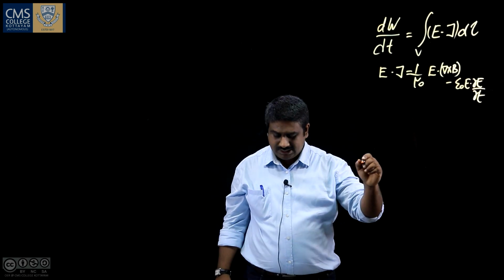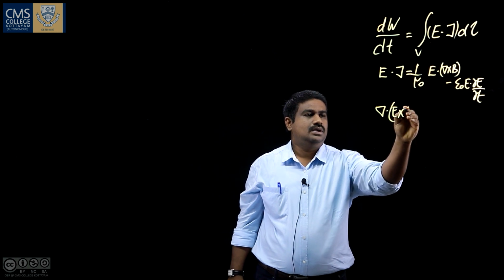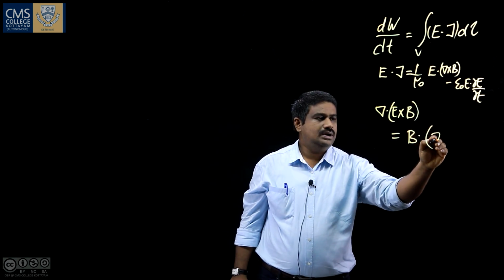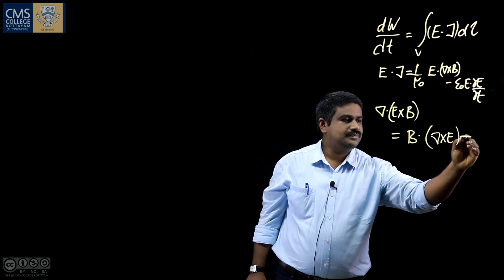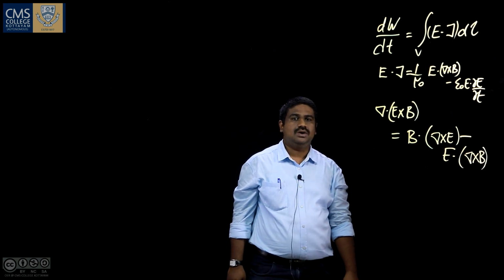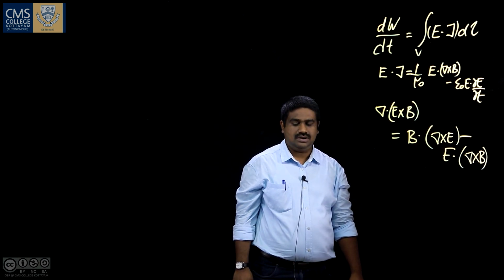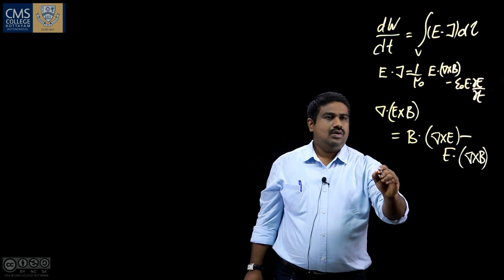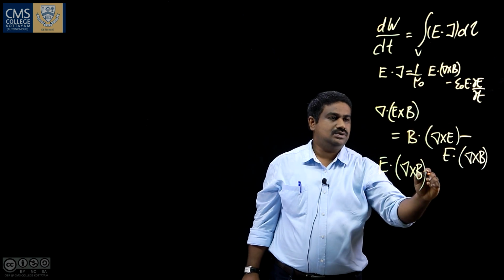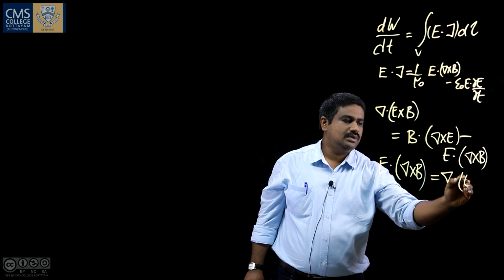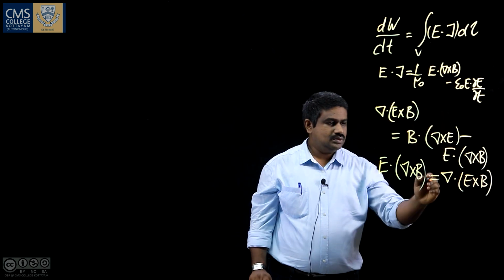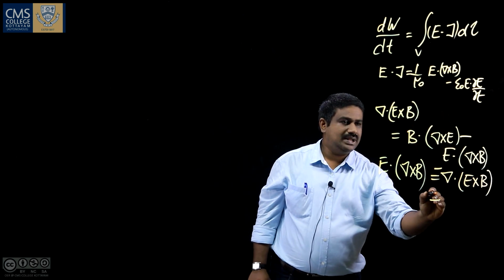Using the product rule, we can write del · (E × B) as B · (del × E) minus E · (del × B). So E · (del × B), which we have to substitute here, is equal to minus del · (E × B) plus B · (del × E).